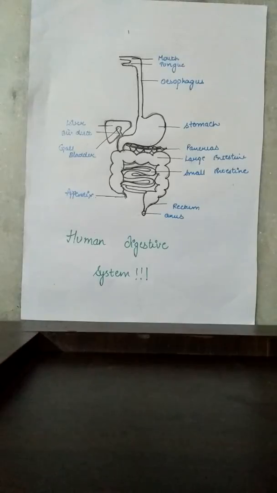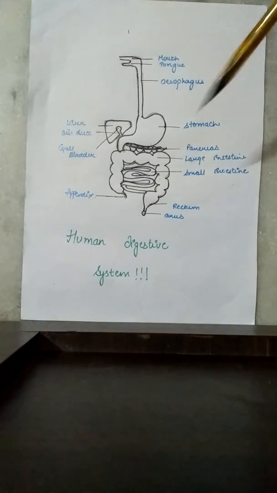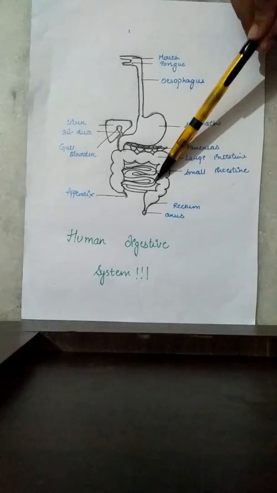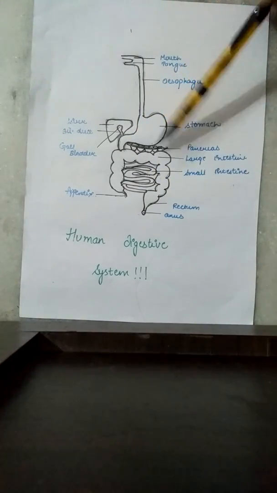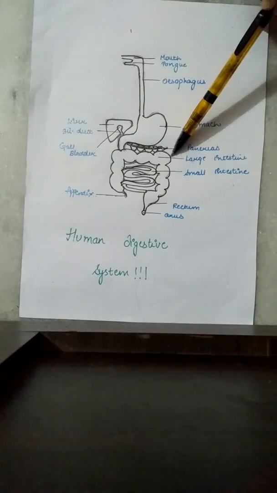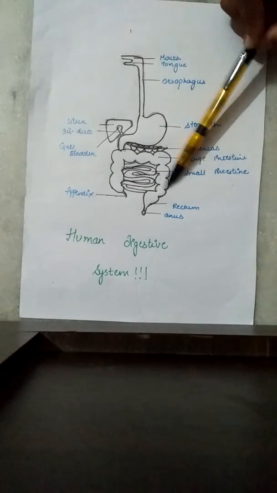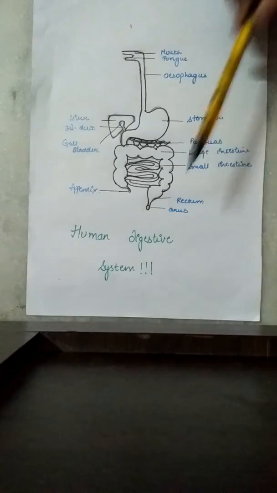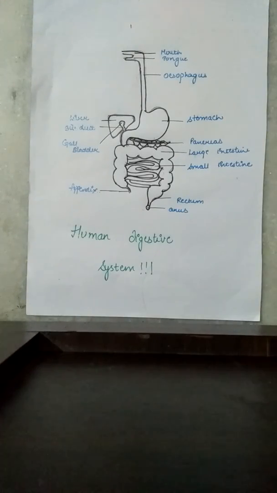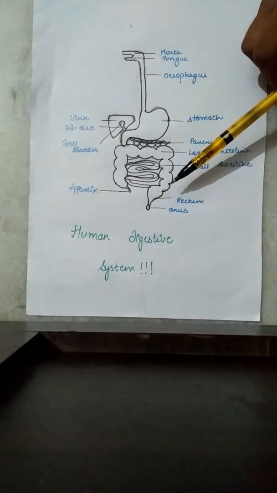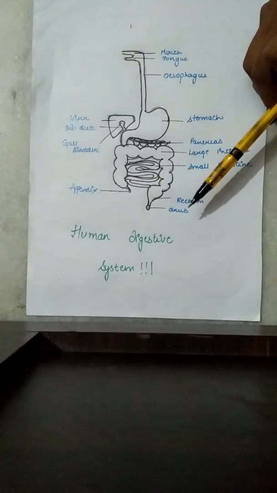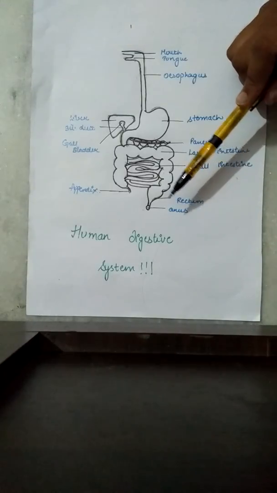A part of food which we eat cannot be digested by our body. This undigested food cannot be absorbed in the small intestine. So the undigested food passes from the small intestine into a wider tube called the large intestine. Here, the undigested food becomes almost solid. The last part of the large intestine, called the rectum, stores the undigested food for some time, and then it is excreted out from the anus.